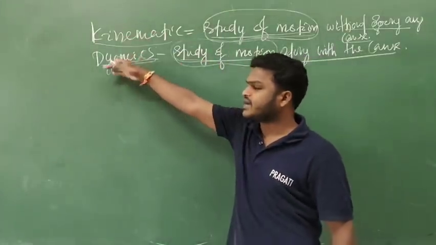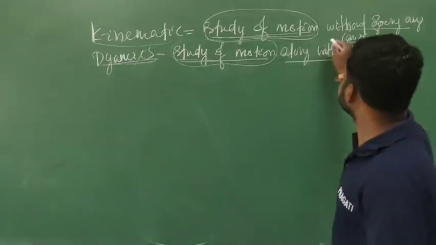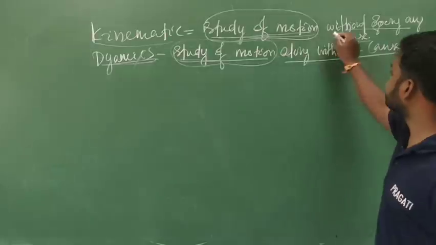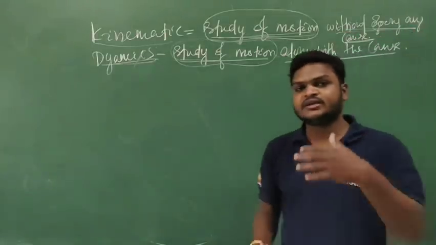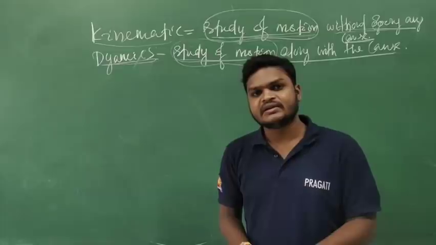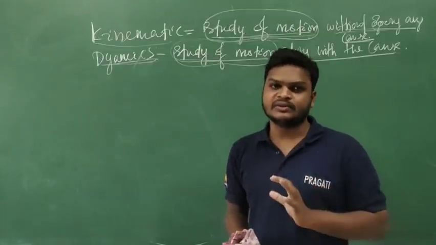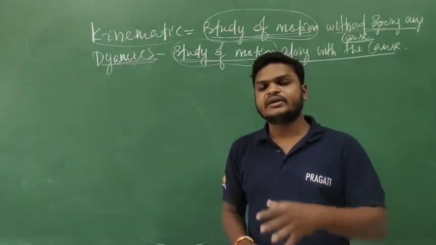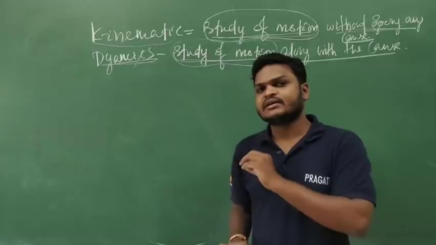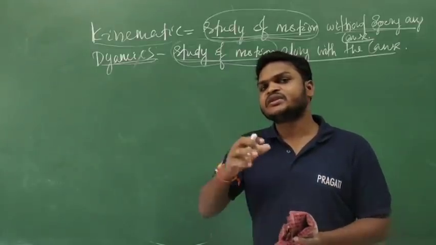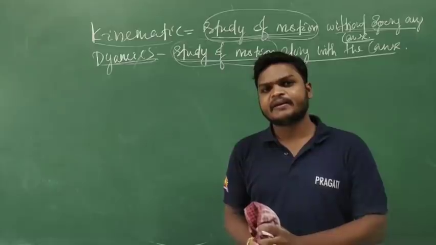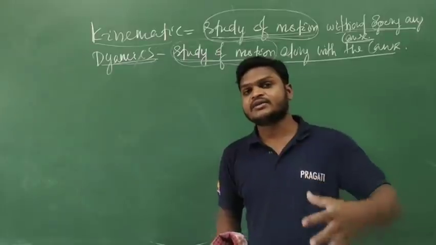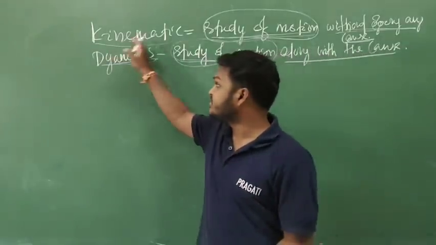But the difference between kinematic and dynamic is that in kinematic we studied motion without going into the cause. That means why the body is in motion is not necessary to know. In the kinematic chapter we studied what type of motion, and how many types: speed, acceleration, instantaneous speed, velocity, equations of motion. All of these concepts are studied in kinematic.